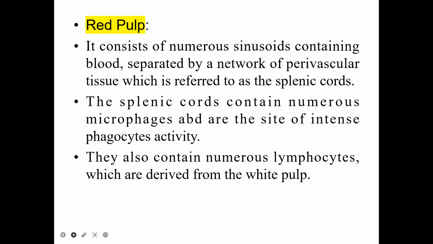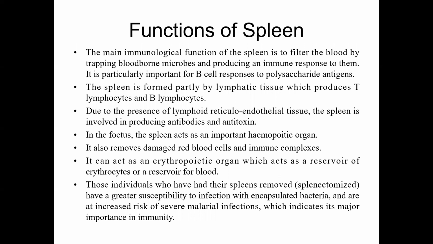And next is the functions of the spleen. The main immunological function of the spleen is filtering the blood by trapping blood-borne microbes and producing an immune response to them, particularly because of the presence of B cell responses to polysaccharide antigens. This is one of the most important functions. Like the kidneys, the spleen also filters the blood, trapping blood-borne microorganisms and producing an immune response.